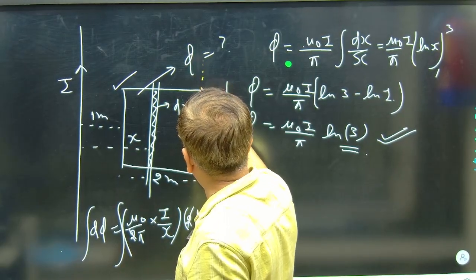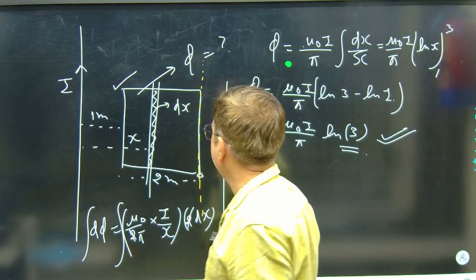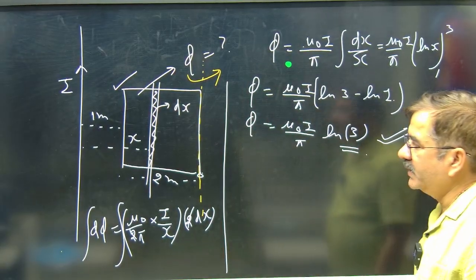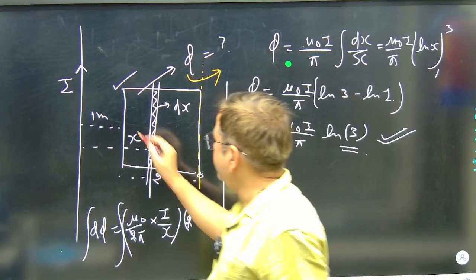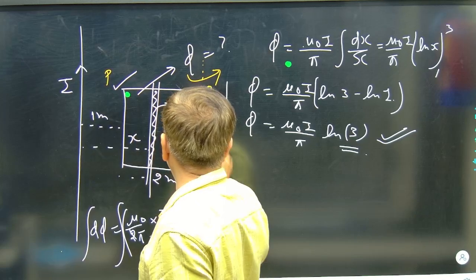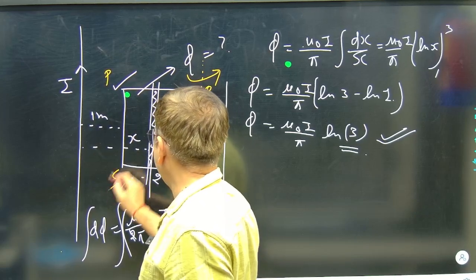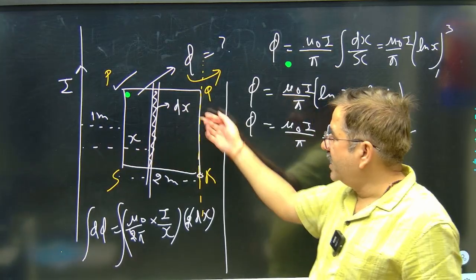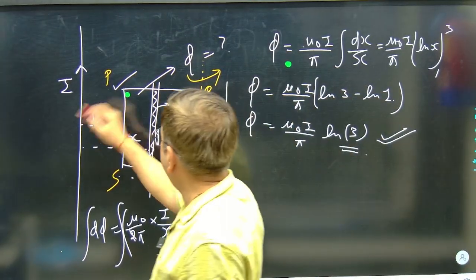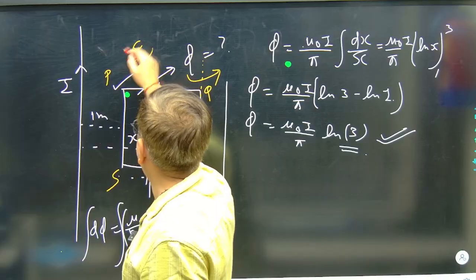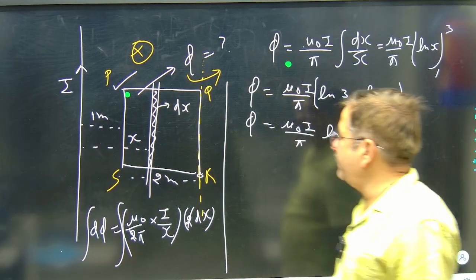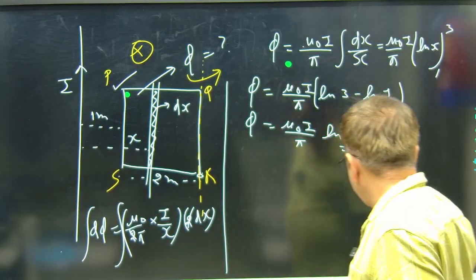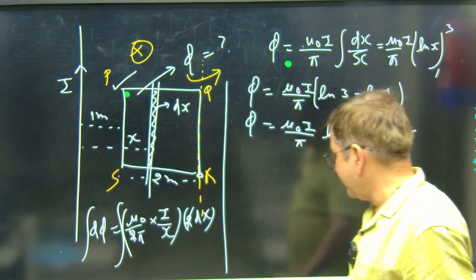Suppose this is the line I am mentioning here, and it is rotated by 180 degrees. Say the points were P, Q, R, S. P, Q, R, S was the loop, and its side was like this. You have seen the field lines, how they are related due to I, B will be inside. And this flux, this result we have. Now it is being rotated by 180 degrees. Once it is rotated by 180 degrees, what will happen? Just see.